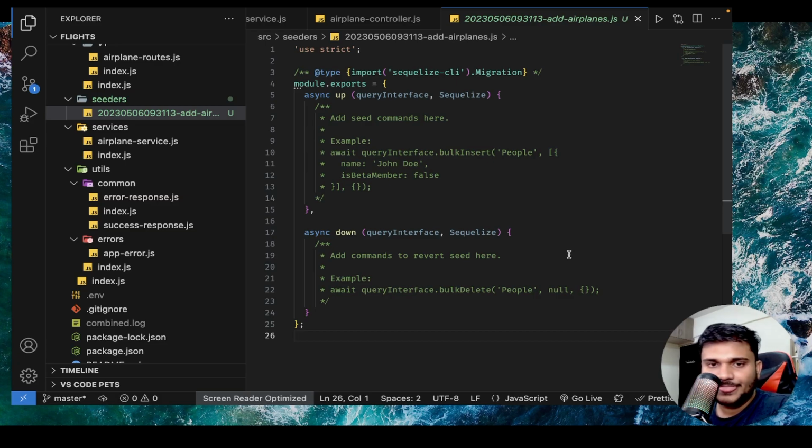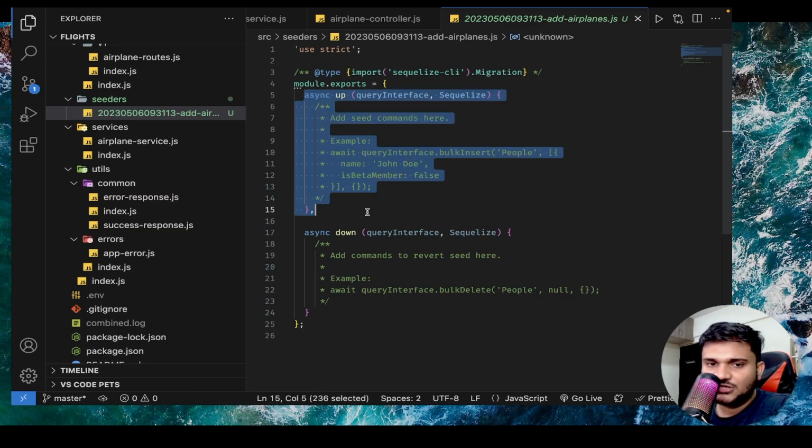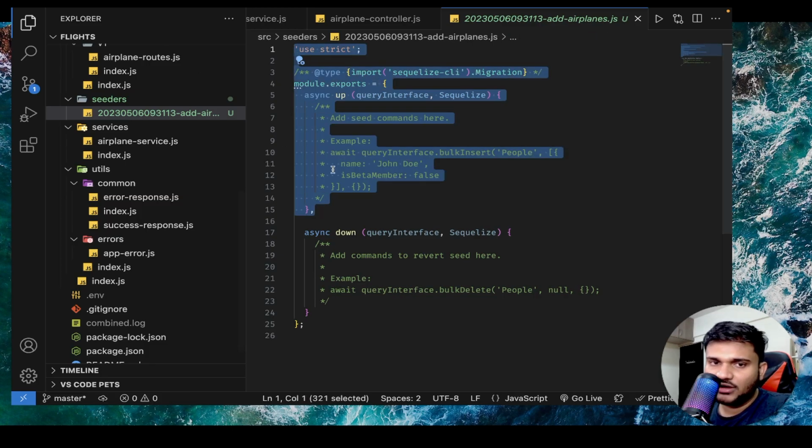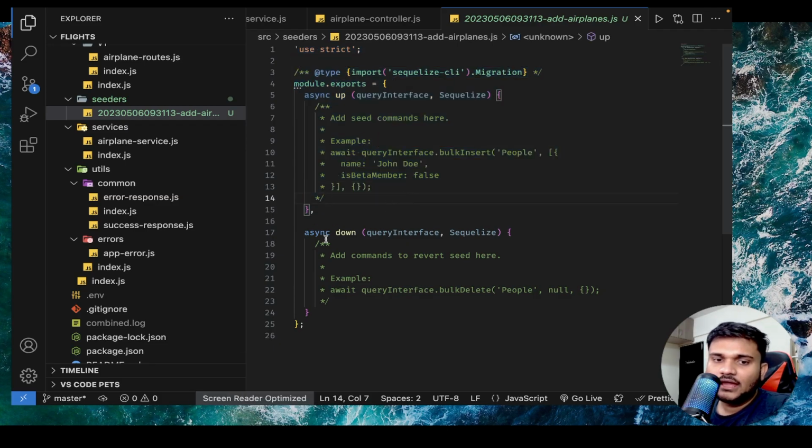Right? How? In the async up function, whatever entries we have to make, we can make those entries with a bulk insert. So we can run a command called npx sequelize db seed all, and it will start seeding all of our seed files, right? And if we do undo of the seed, then it is going to delete a bunch of things, like all of the seed files will be deleted in case you did a wrong seeding. Okay. So let me show you. I'll copy this code.